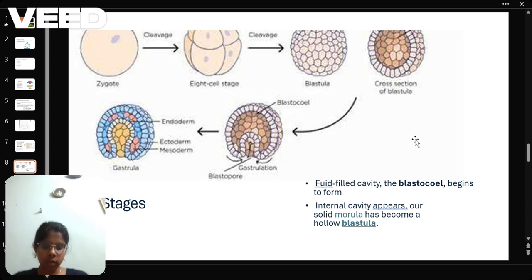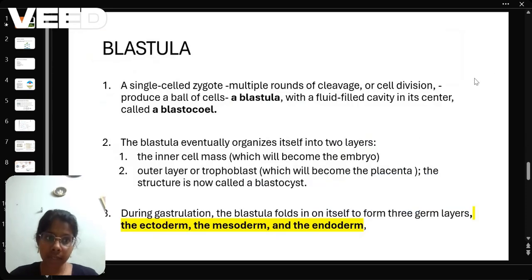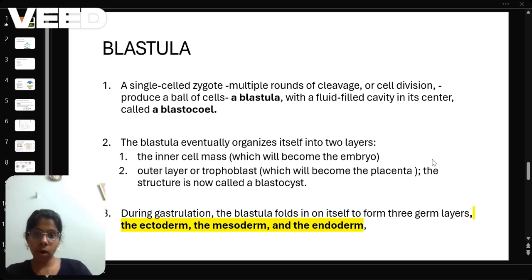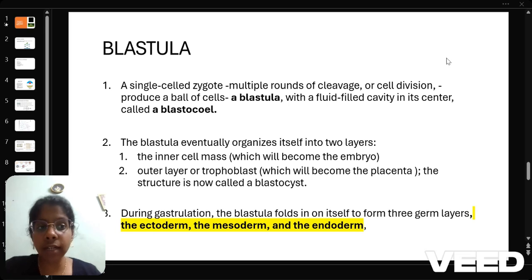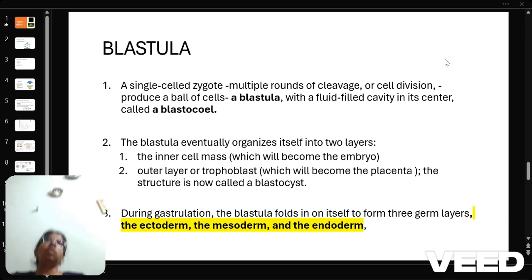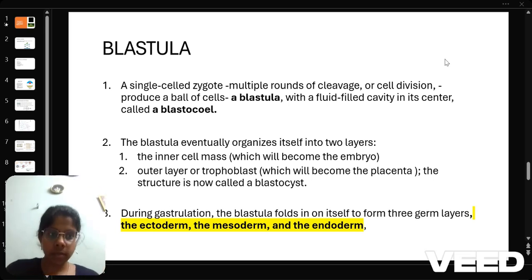Okay, now the next thing. The zygote is a single cell. After multiple rounds of cleavage, it produces a ball of cells called the blastula, which has a fluid filled cavity called the blastocoel. Eventually the blastula organizes, after gastrulation, into ectoderm, mesoderm, and endoderm. What about before? Before that, it forms the morula stage, where we have the inner cell mass, which will become the embryo, and the outer layer of trophoblast, which becomes the placenta.